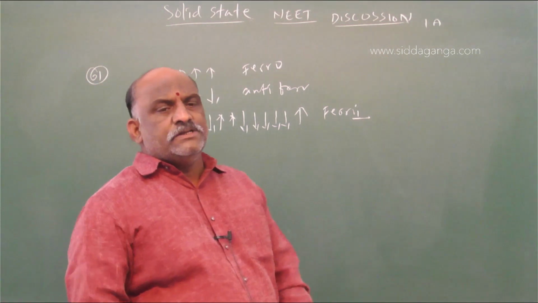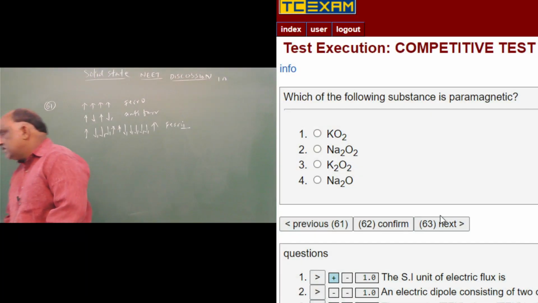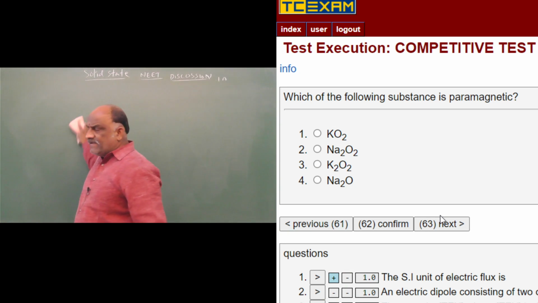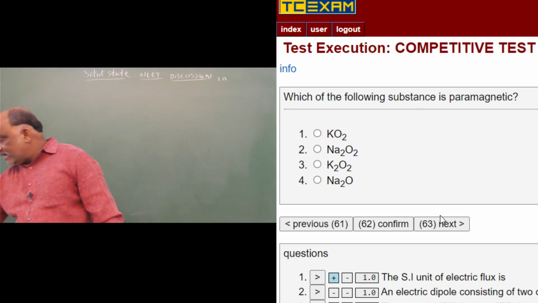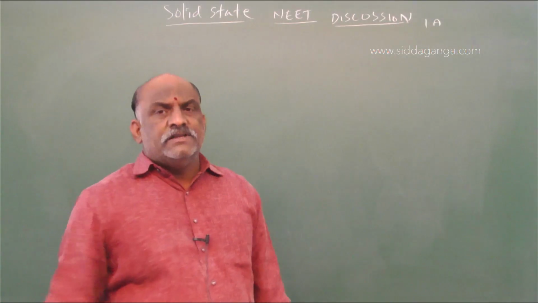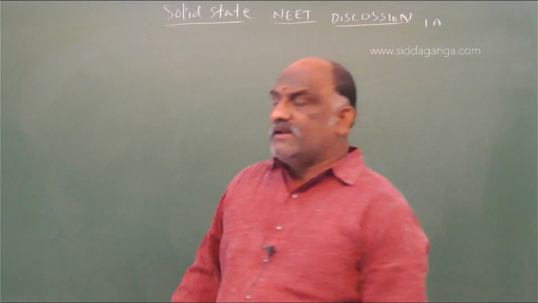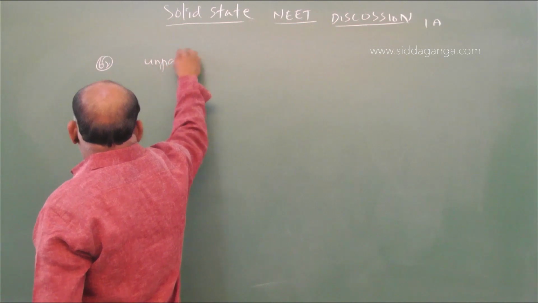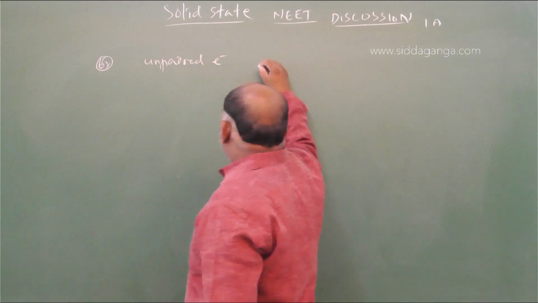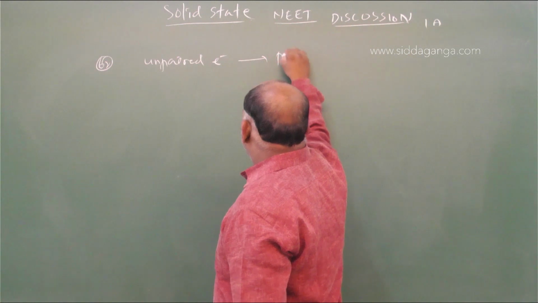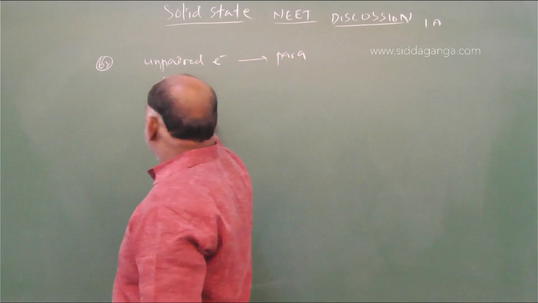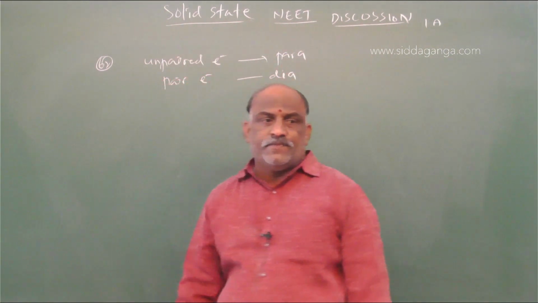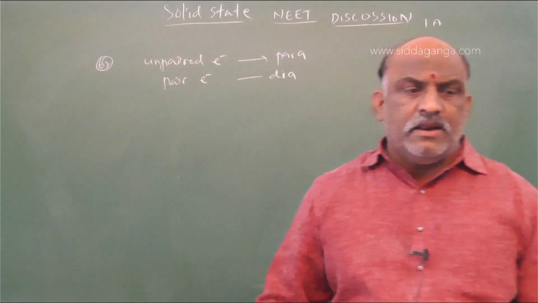Which of the following substances is paramagnetic? What is the rule for paramagnetism? For paramagnetism, the rule is the presence of unpaired electrons. Unpaired electron, it is para. Paired electron, dia. Unpaired electron is para, paired electron is dia.